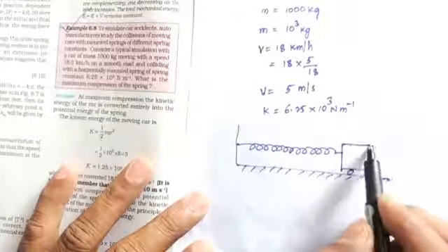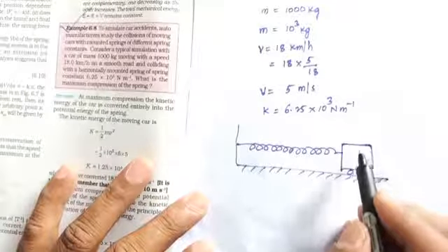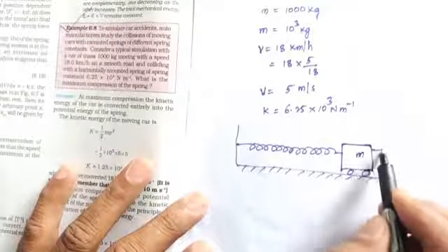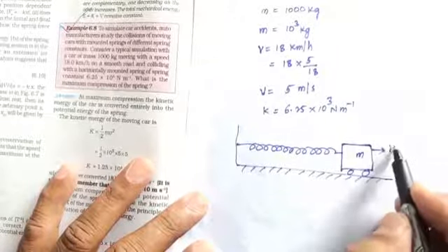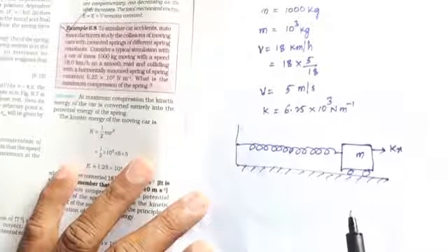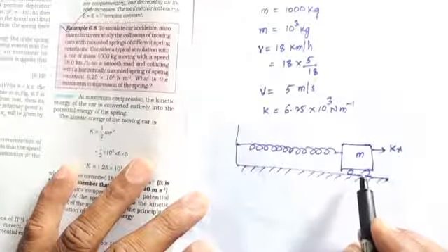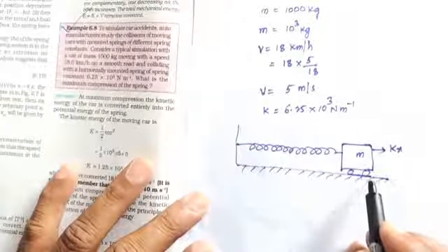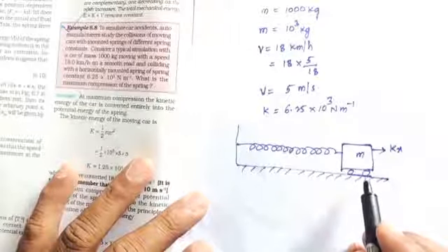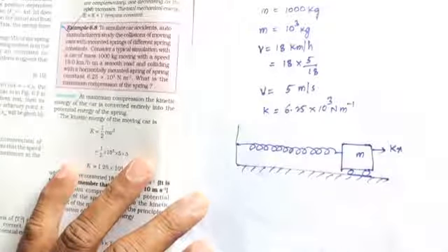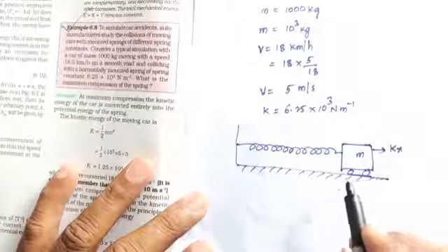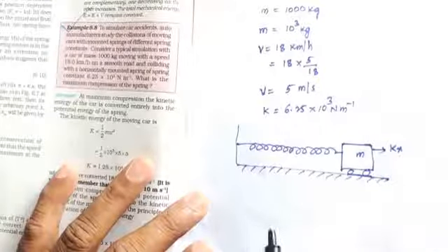The car's mass is m, and it is moving with the spring force kx. Smooth road means the frictional force is 0. The frictional force is very close to 0.